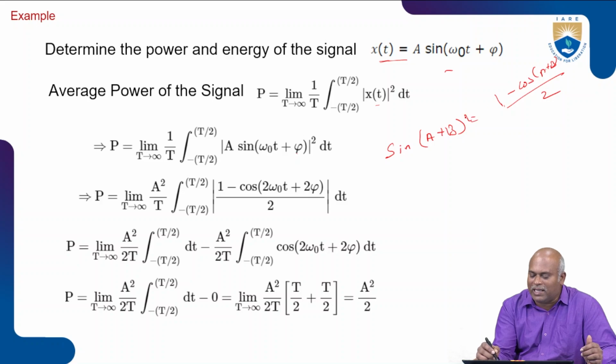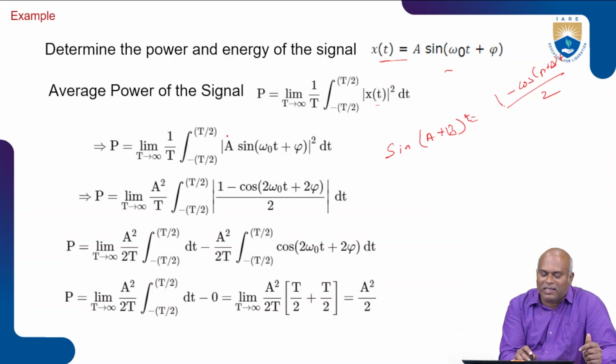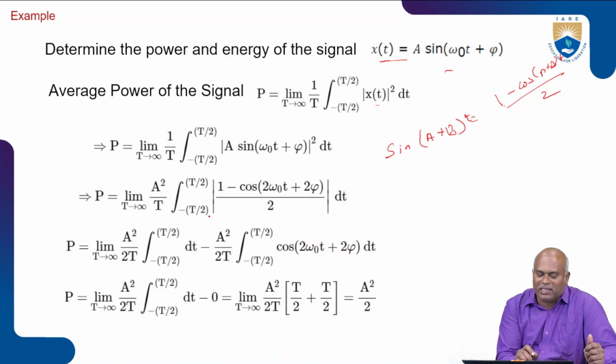That is the trigonometric formula I am utilizing here. So the next step, P is equal to limit T tends to infinity, then A is a constant, so A square we take out. Integration of minus T by 2 to plus T by 2 of 1 minus cos of 2 omega 0 t plus 2 pi, divided by 2, dt.